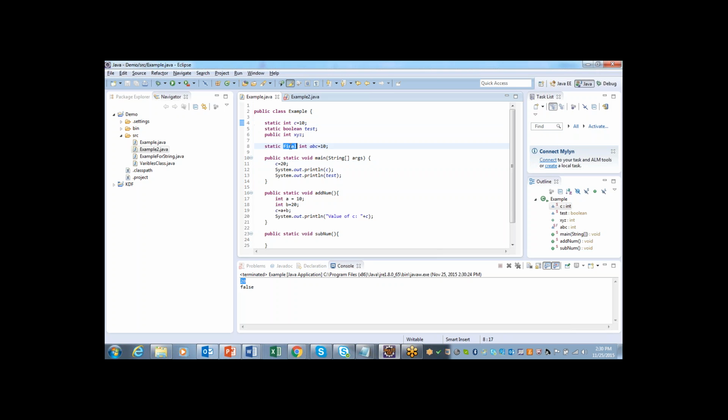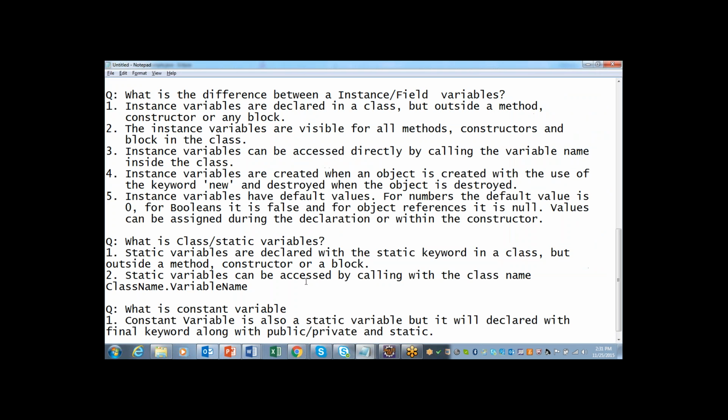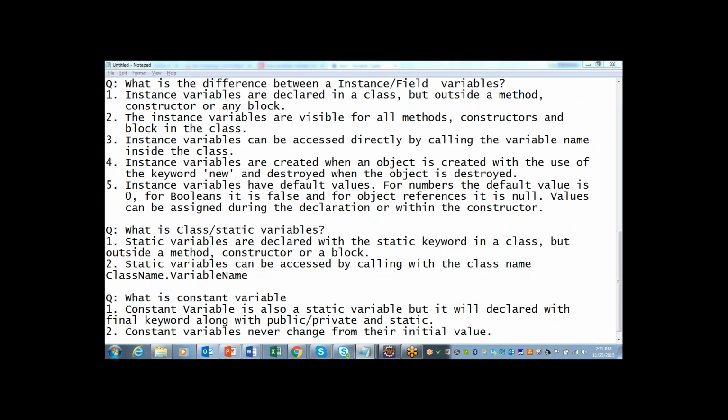But in the case of final, that's not going to happen. Once you define a variable with a default value, this value cannot be changed. That's what constant means. It will be constant only. We cannot change it anywhere in the class. So if you define a static variable with the final keyword, then that variable will be considered a constant variable. And the point I'm trying to say is that the constant variable value cannot be changed. So the second point is, a constant variable never changes from its initial value.